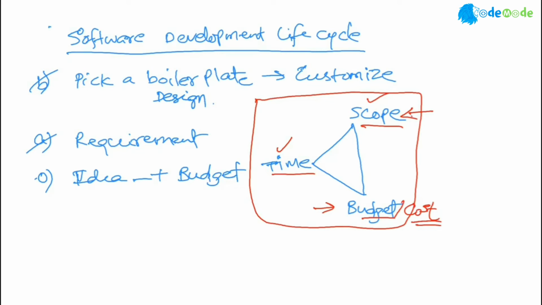That means it will increase your cost. Right? So this triangle always applies in the majority of cases. The same thing applies when you talk about software development or building a house. Say your idea is that you want a mansion on an island. Sure, you spend more money, because your scope is nothing but a list of tasks. The scope is you want to build a mansion on an island.